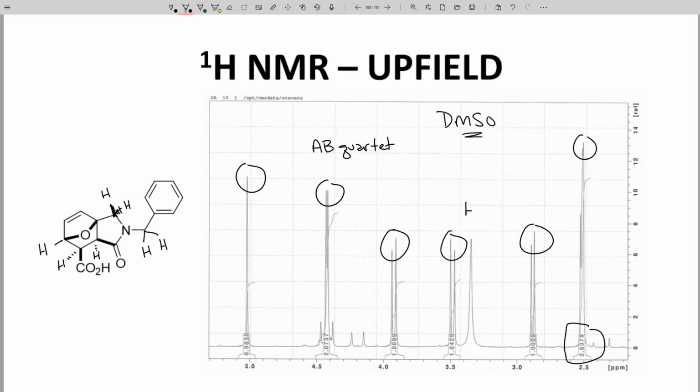DMSO always contains water, and that signal shows up close to 3.5 ppm. That's the broad signal. DMSO's own residual signal, the hydrogens on DMSO, appear at about 2.5 and happen to fall right on top of one of our molecule signals.